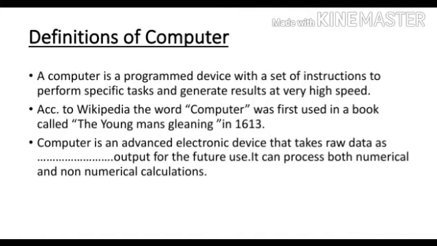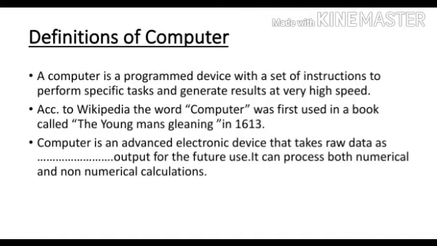According to Wikipedia, the word computer was first used in a book called The Young Man's Gleaning in 1613.